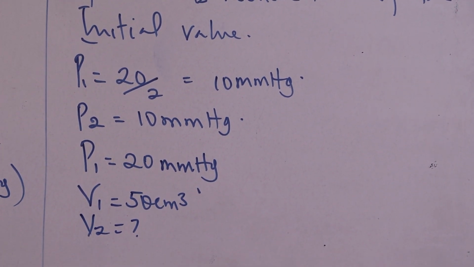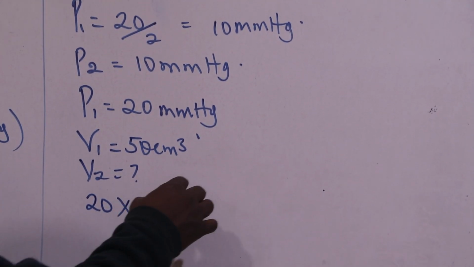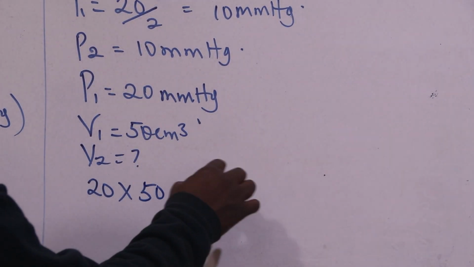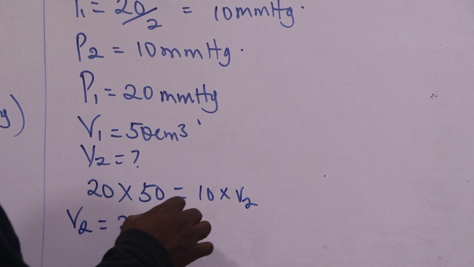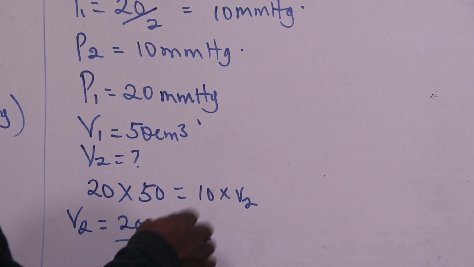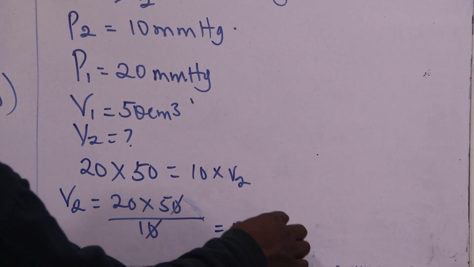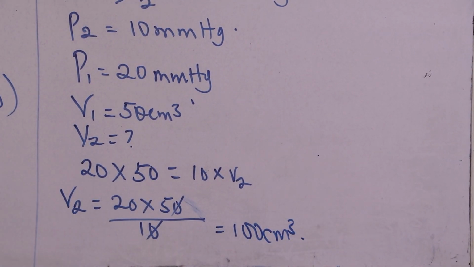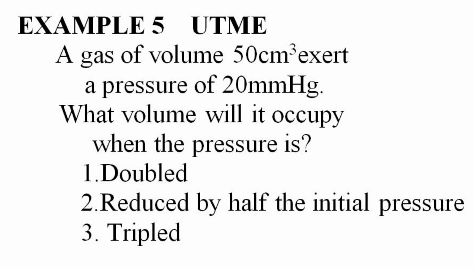Now, my P1 is 20, and my V1 is 50, equals my P2, which is 10, times V2. My V2 would be 20 multiplied by 50 divided by 10. What do I have there? I have 100 cm3 as my final volume when my pressure is half of its original initial pressure.